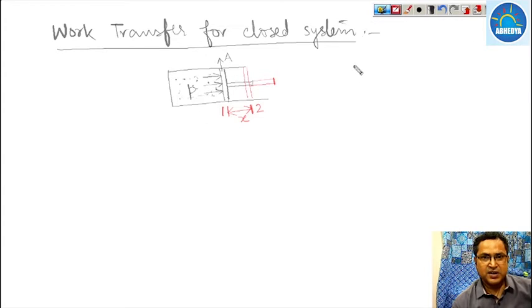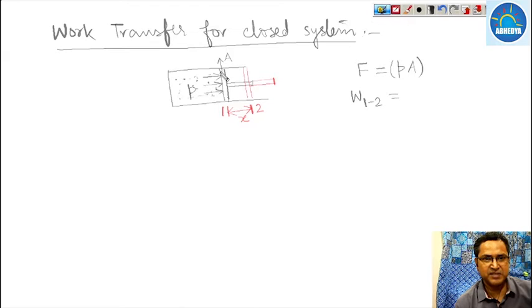What is the force which is acting at the surface of this piston? This force is nothing but pressure multiplied by area, and the displacement of the piston is x. Then work from 1 to 2, meaning when the system moves from state 1 to state 2.